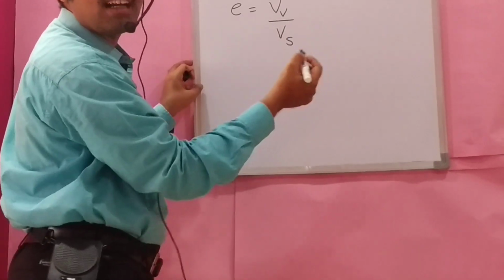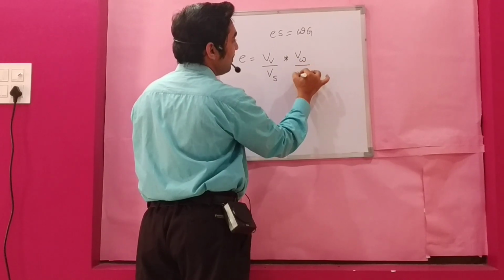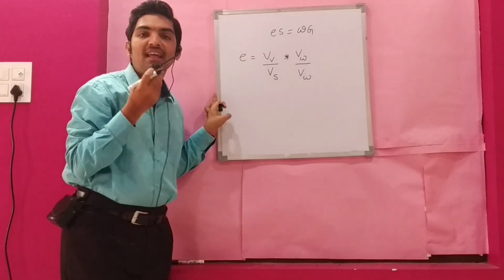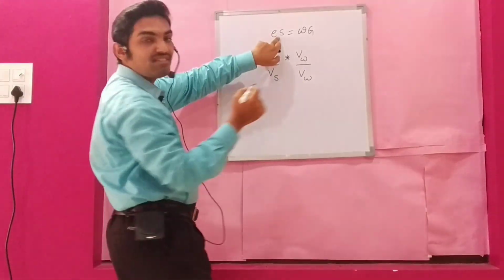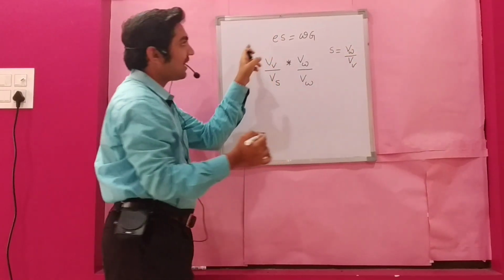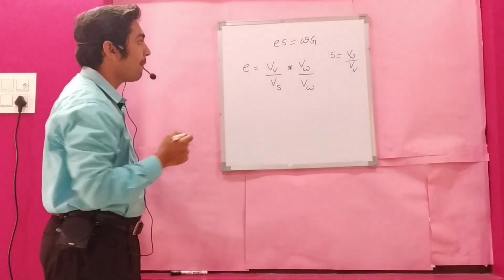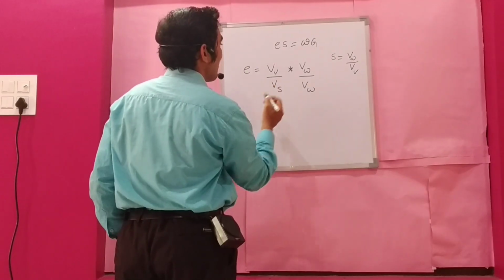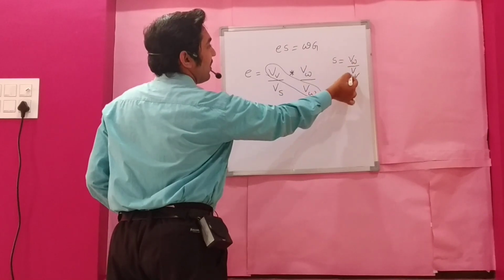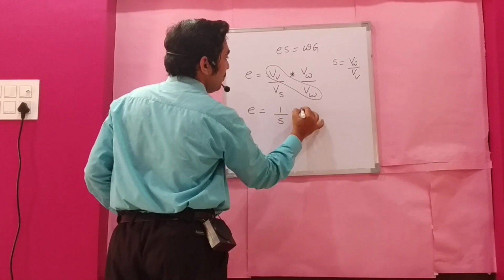Just multiply and divide with Vw. Why are we multiplying and dividing with Vw? Because degree of saturation is equal to Vw by Vv. In order to establish a relation between e and S, we are multiplying and dividing with Vw. Now see here, this Vv by Vw is the reciprocal of S. e is equal to 1 by S into Vw by